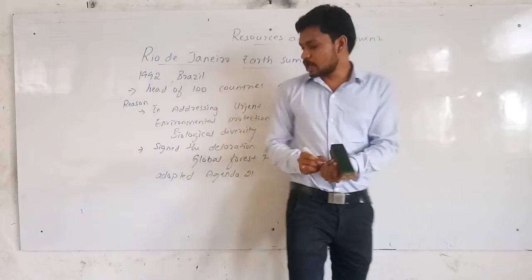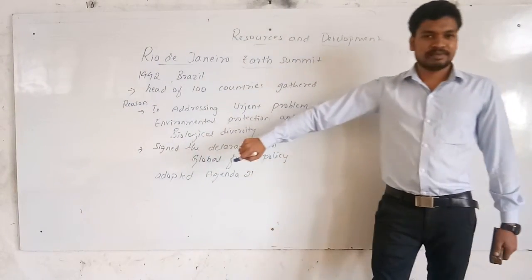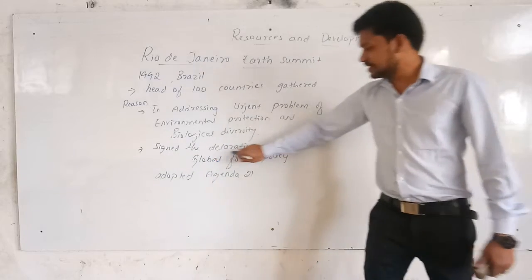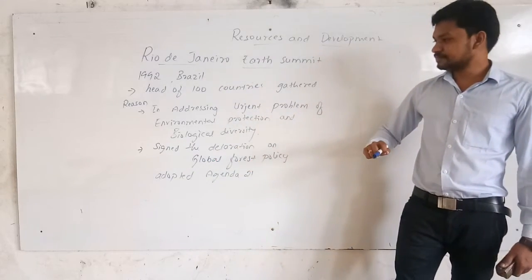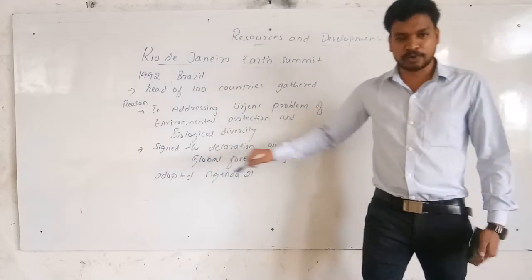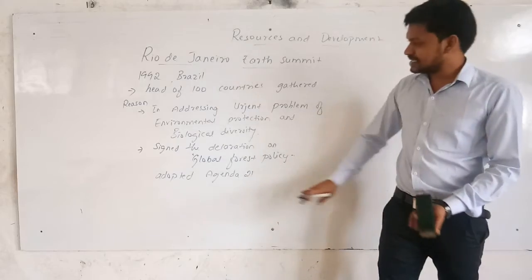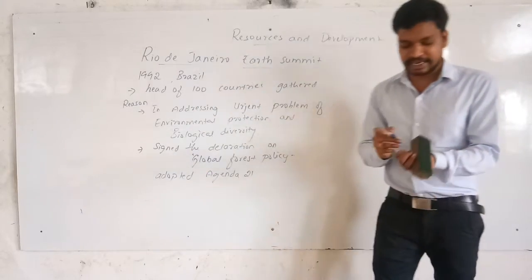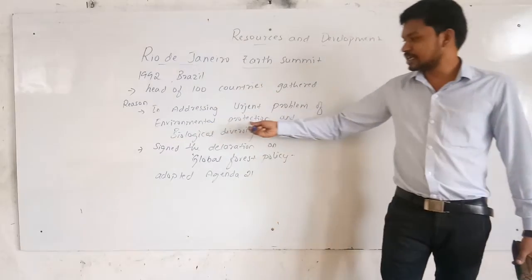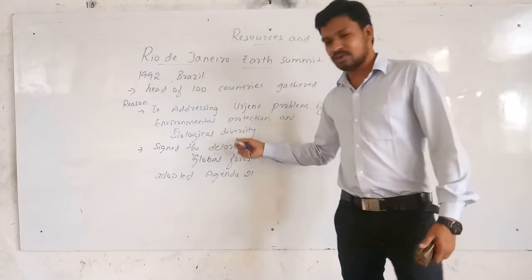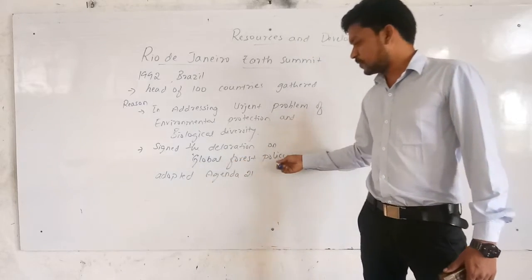In this meeting, they adopted Agenda 21st, and all the members from 100 countries signed the declaration on global forest policy. Among all these factors, the main reason for calling this meeting was to address environmental protection and biological diversity, which was needed at that time, and they set the global forest policy.